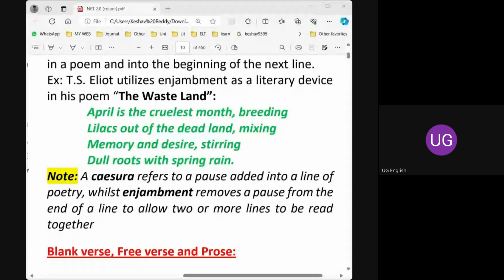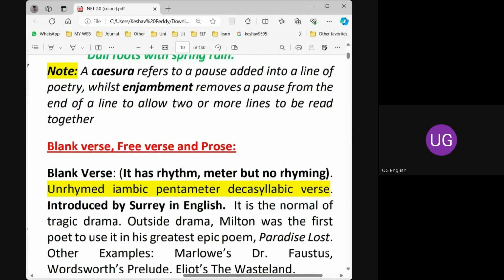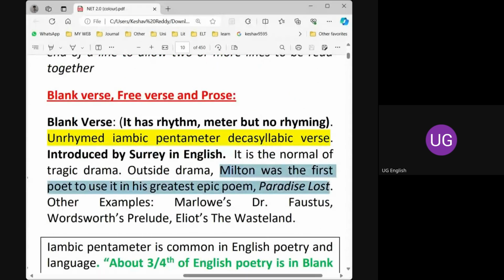Blank verse is generally used in which type of poem? Yes, epic. Very nice, very correct answer. Epic poem uses blank verse. So the first thing that should come to mind is that as soon as we hear epic, blank verse should come to mind. So when we come to the word epic, we should assign the word blank verse to it. That's why I have mentioned it here. Milton's greatest epic poem, Paradise Lost, is written in blank verse.